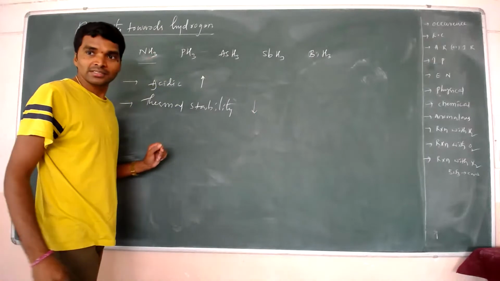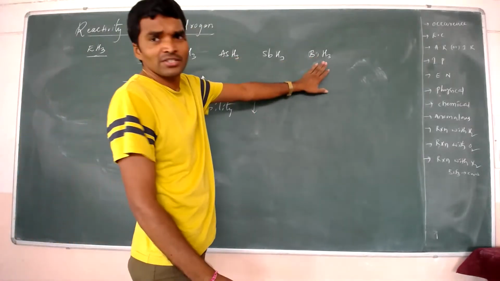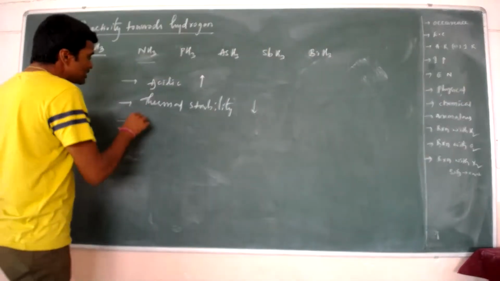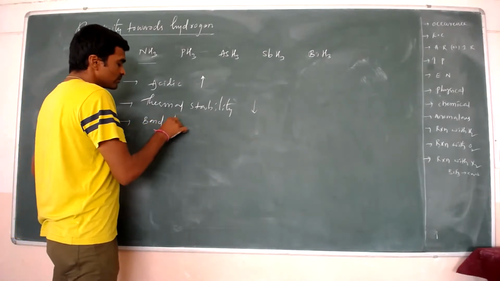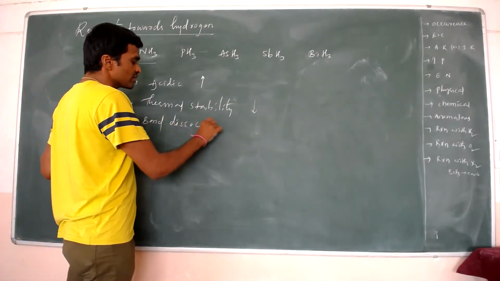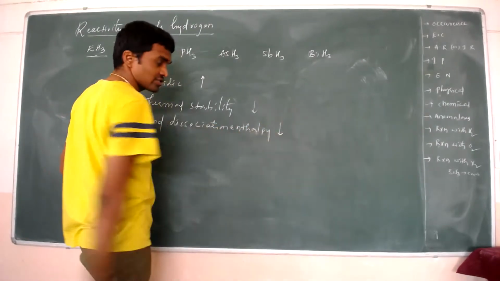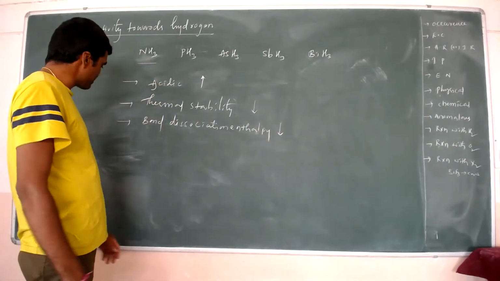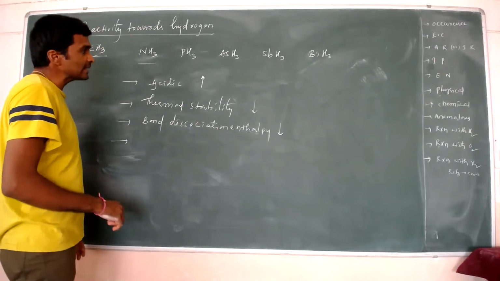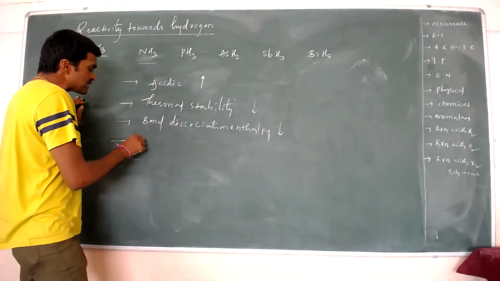Bond dissociation enthalpy also decreases. And next you see basicity.